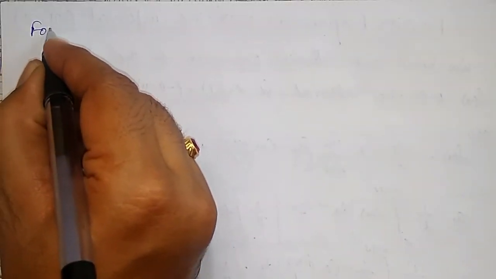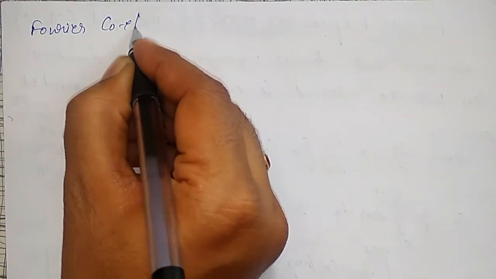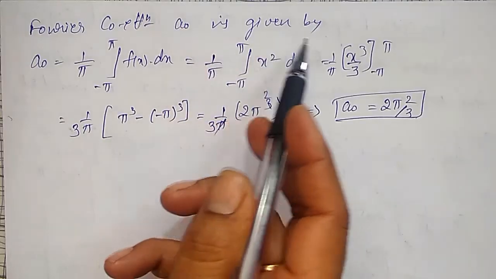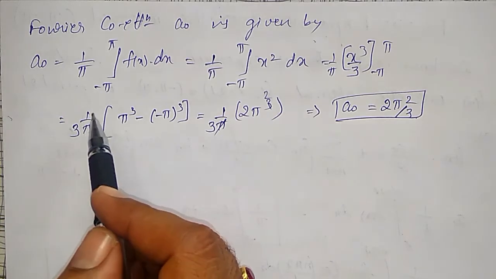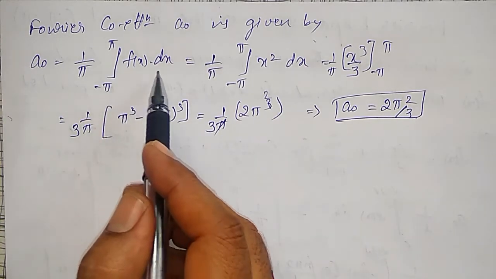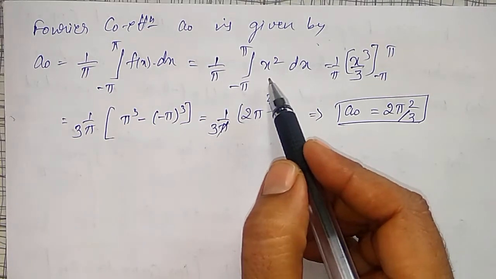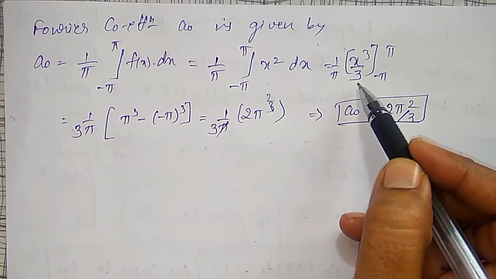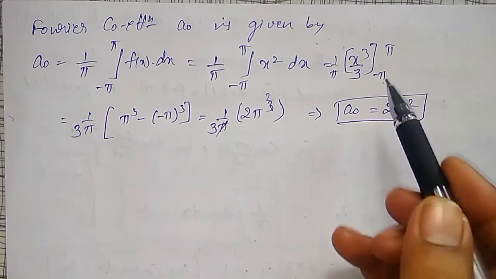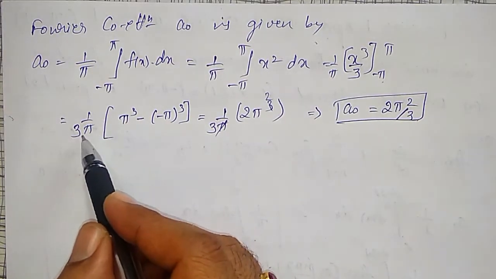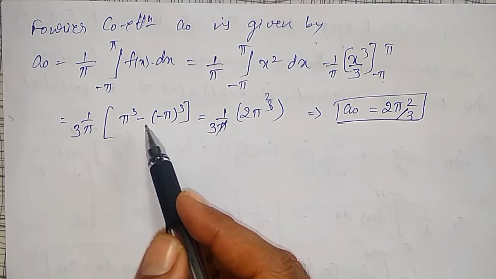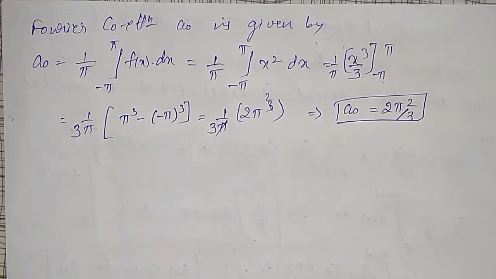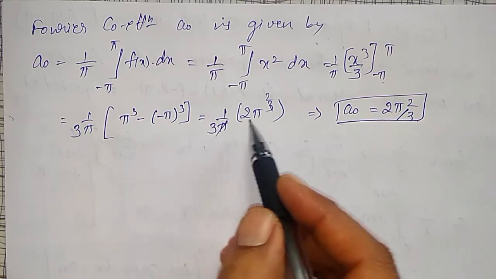Now the Fourier coefficient a0 is given by a0 = (1/π) integration from −π to +π of f(x) dx. And f(x) is x², the integration of x² is x³/3 between the limits −π to +π. Therefore 1/3 you can take common, that is 1/(3π), upper limit π³ minus lower limit x = −π, therefore minus (−π³), and minus of minus becomes plus, therefore 2π³.